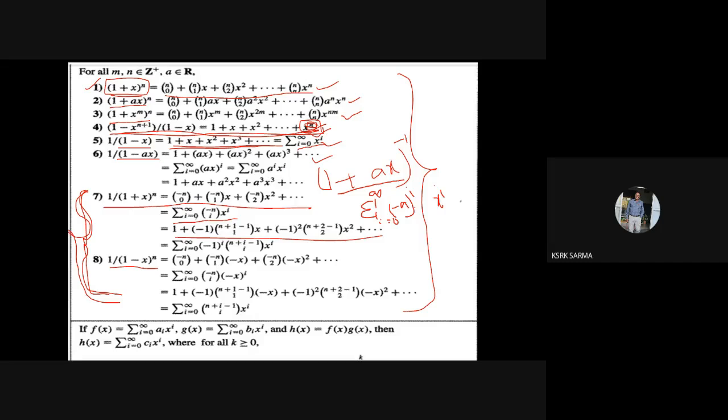Same, if it is (1 plus ax) whole power minus 1, this can be written as sigma i equal to 0 to infinity (minus a) whole power i into x power i. Same thing, (1 plus x) whole power minus 1 also can be written as sigma i equal to 0 to infinity (minus 1) whole power i into x power i. So if these two are given, up to this one, we will be having a minus value.